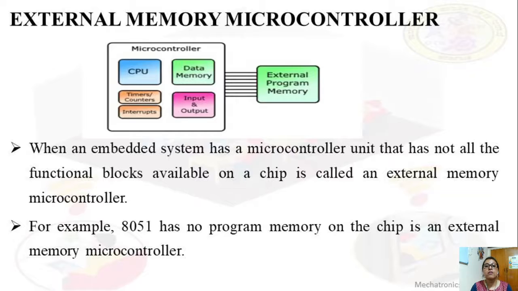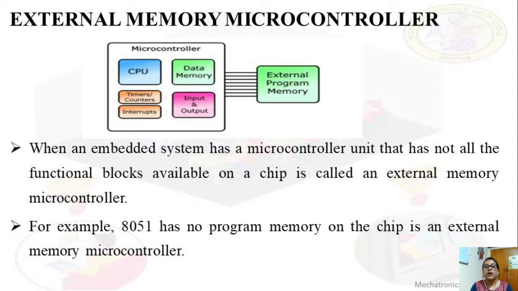So when an embedded system has a microcontroller unit that does not have all the functional blocks available in the chip, that is called an external memory microcontroller. In this diagram, we can see a microcontroller. It has an inbuilt CPU, data memory, input output devices, timers, counters and interrupts. Along with that, external program memory is connected to this microcontroller. So that is external memory, or a part of the memory unit externally interfaced using an interface circuit called a glue circuit. That is called an external memory microcontroller.